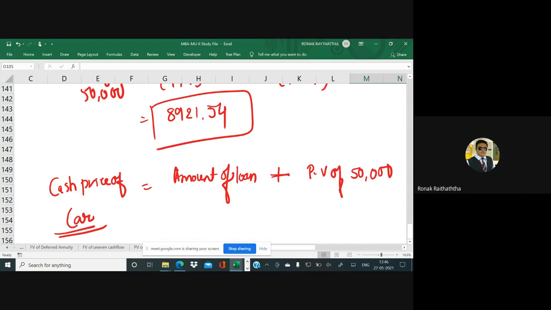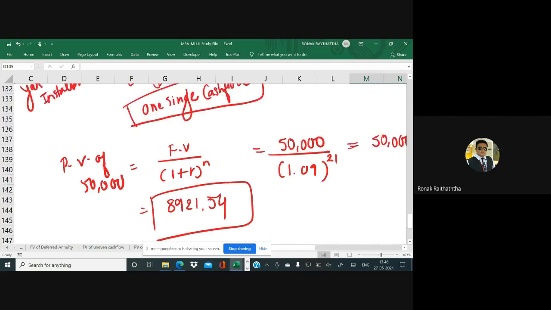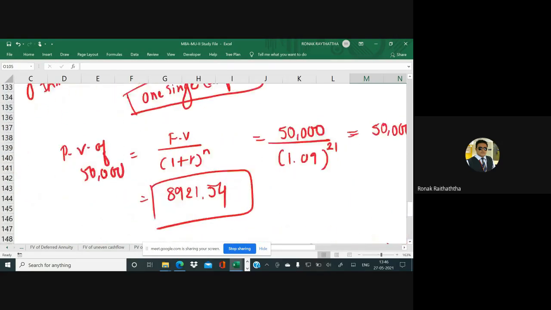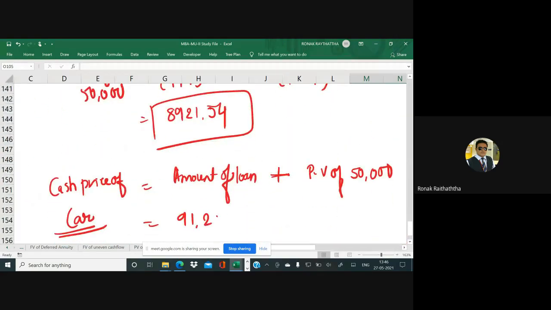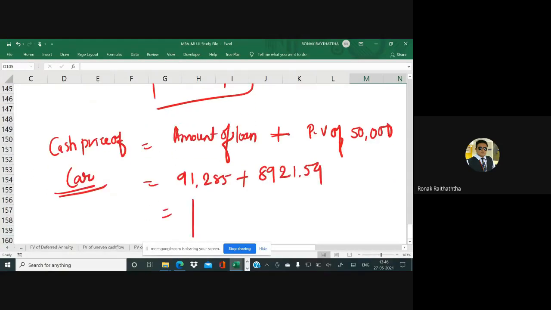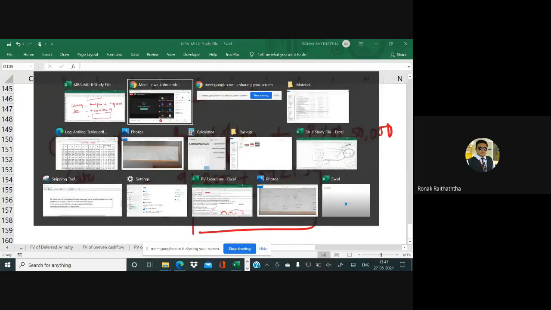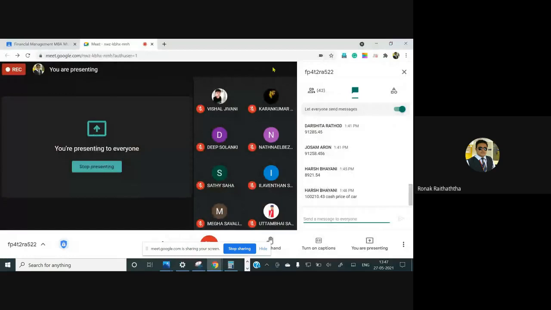So if you would have purchased that car right now, straight away, in the present, what would have been the present value of it? So totaling these two, we have got 91,285 plus 8921.54. That's going to be my total cash price of the car. Mr. Harsh has got it.